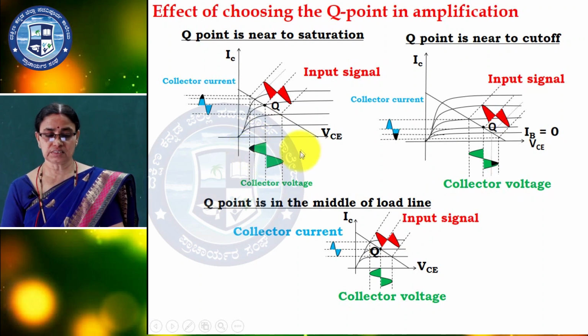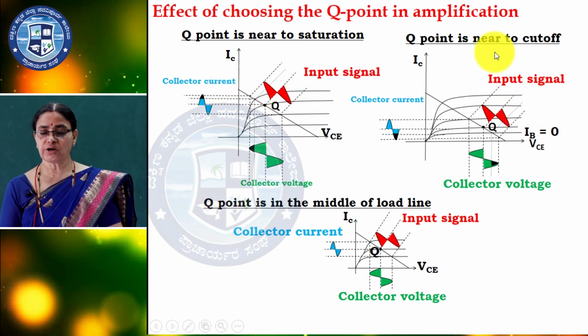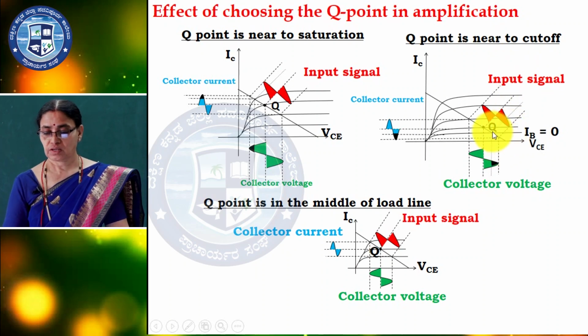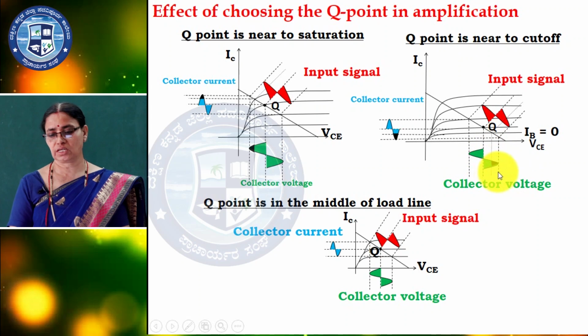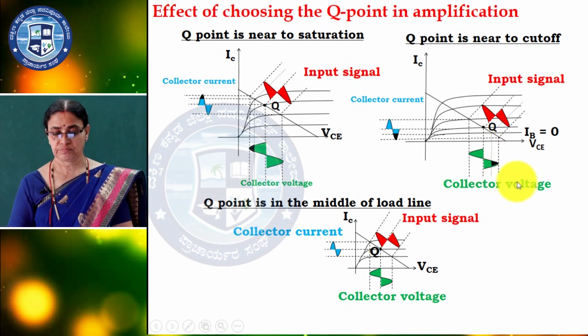Here, this is the collector voltage, this is the collector current, this is the input signal. Now the Q point is near to cutoff. Here you have to mention IB is equal to 0. This is the cutoff region, and this particular black portion will clip. This portion you won't get. So, again you are not getting the 360 degree. The complete full cycle you won't get if you select near the cutoff region.